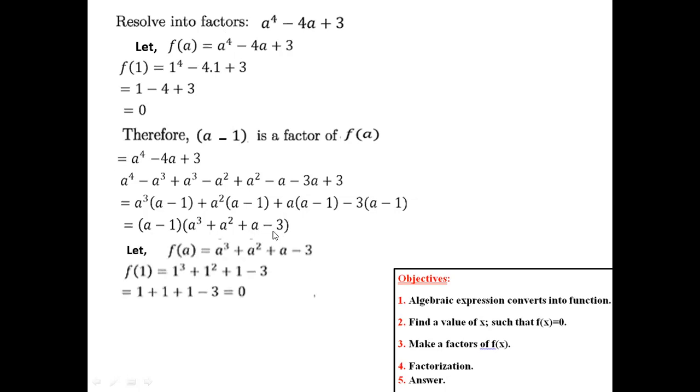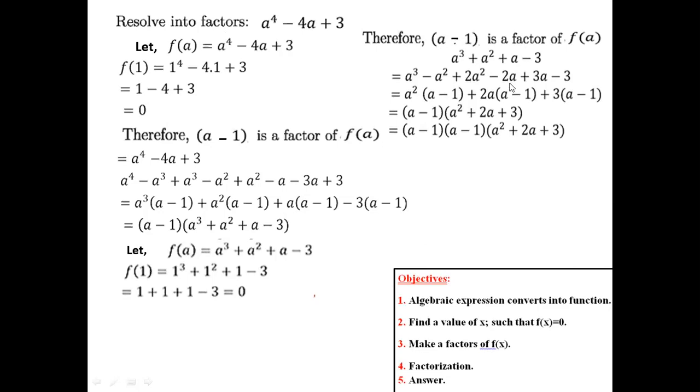Let, because here all the terms are in a, the function will be f of a equal this, then f of 1 equal 0, so our factor will be a minus 1, the factor of f of a. Then just the normal procedure for this part, we get this, and now multiply it by a minus 1, that will be our answer. So our answer will be a minus 1 into the total part. Okay, thank you.